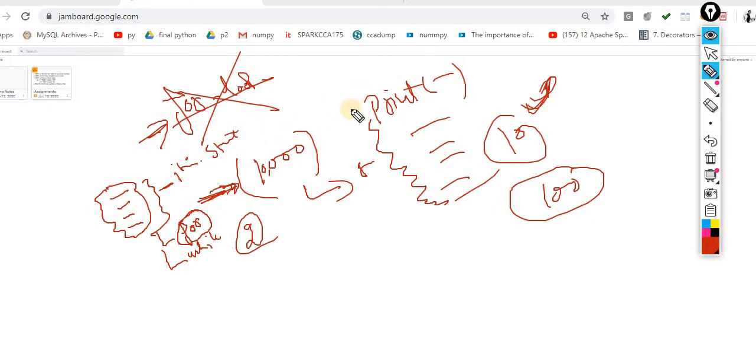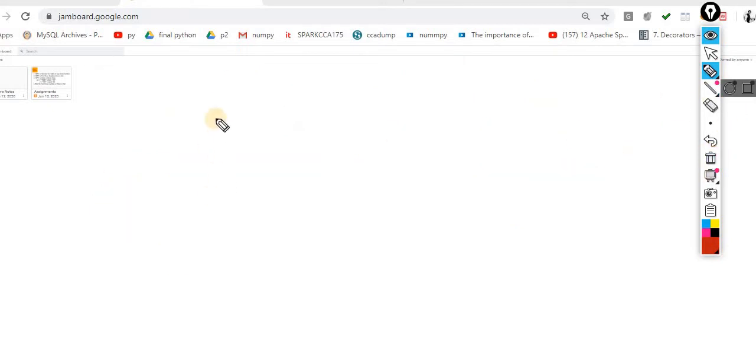Now I think the picture is clear why these loops play an important role inside any program, not only for Python but in any programming language, because this is the general concept. So today our topic is loops.